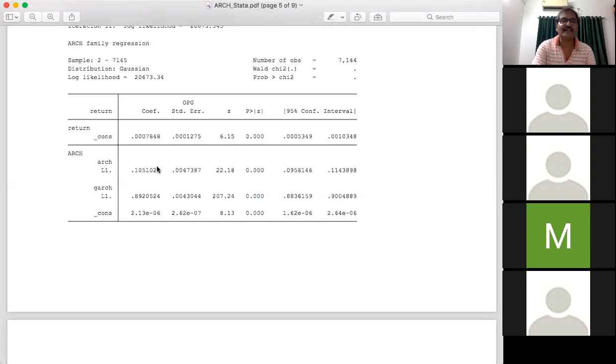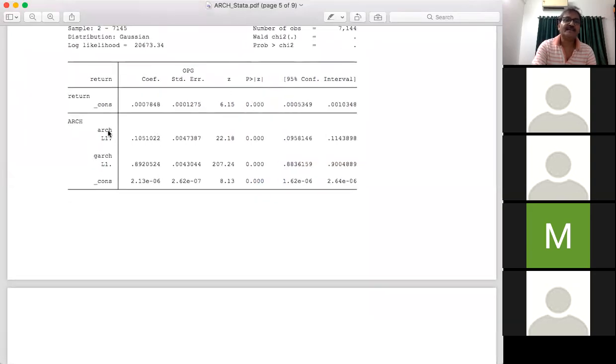So what is the nature of the variance function? This is ARCH L1, the coefficient for theta 1, that is, the coefficient for epsilon squared t minus 1, which is 0.1051, and it is statistically significant. And this is the coefficient for sigma squared t minus 1, that is beta 1. It is also statistically significant. And the value for theta naught is roughly 0.